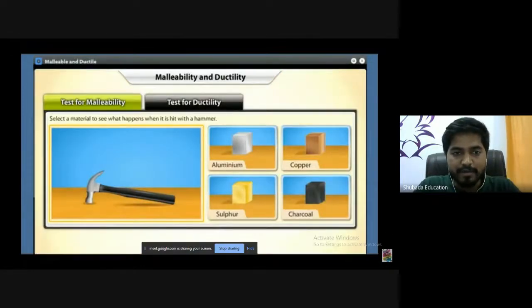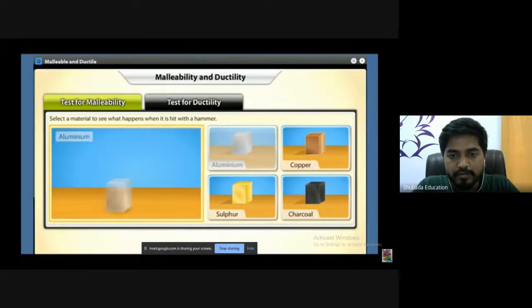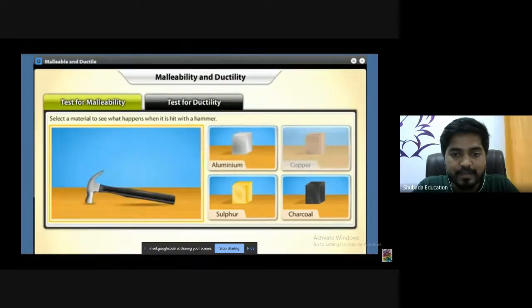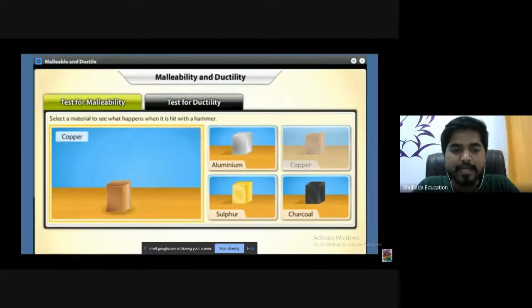This is one of the examples. We are conducting some experiments. I will take aluminum as a component. When you start hammering this one, we get a flattened surface. That means it possesses malleable properties. Now we'll go for the copper material. When you start hammering this one, what will happen? It will again form a flat sheet.